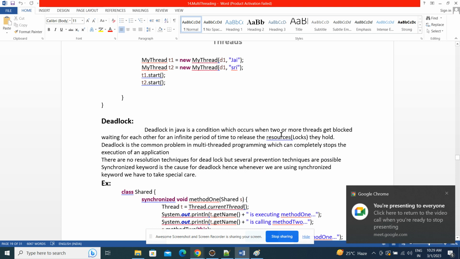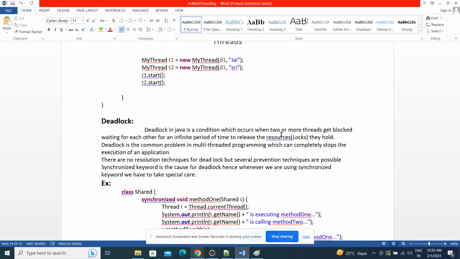T1 is thinking T2 will release the lock so I can complete my work, and T2 is also thinking T1 will release the lock so I can continue my execution. Like that both threads will be in the waiting mode, but both threads will never release the lock. That situation we call a deadlock.